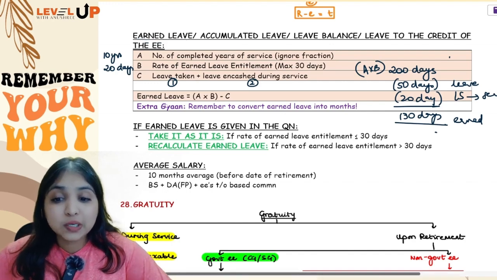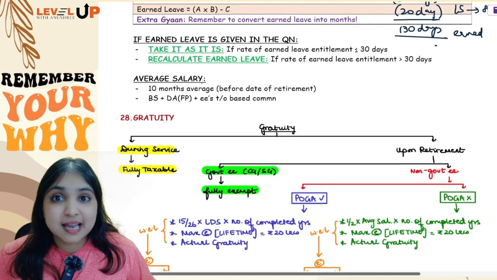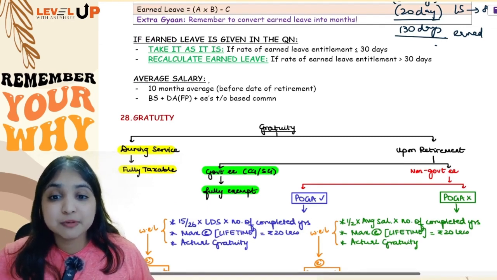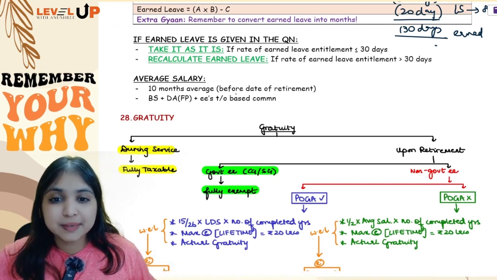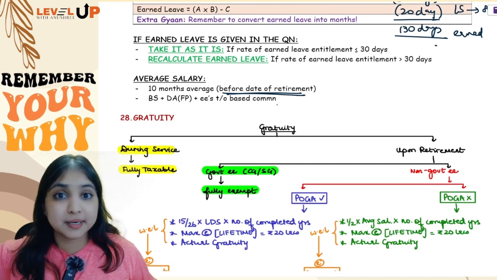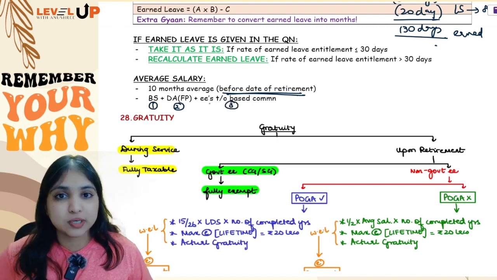Then how will you calculate average monthly salary? See, for average monthly salary, you are supposed to take 10 months average. 10 months before what? 10 months before the date of retirement. Not before the month of retirement, 10 months before the date of retirement. And salary will have totally three components. Number one, basic salary. Number two, DA forming part. And number three, employees turnover based commission. There will be totally three components.